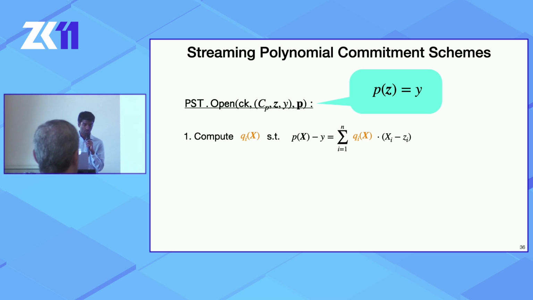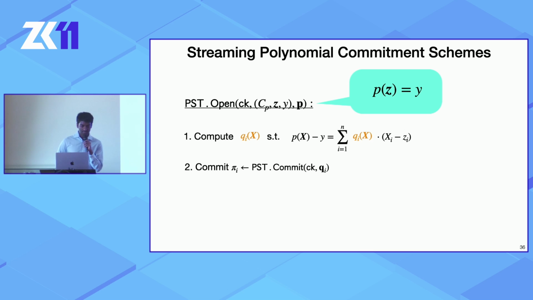It computes a bunch of witness polynomials. Well, KZG is univariate, so it's a single witness polynomial. Here you have as many witness polynomials as the number of variables. But you have to compute Qi of x such that P of x minus Y is equal to the sum of Qi of x times xi minus zi. It then commits to these witness polynomials, which we've seen is easy, and sends these commitments over to the verifier.